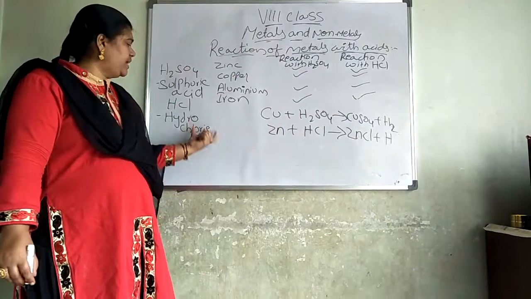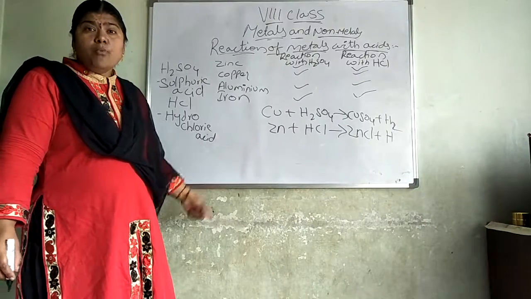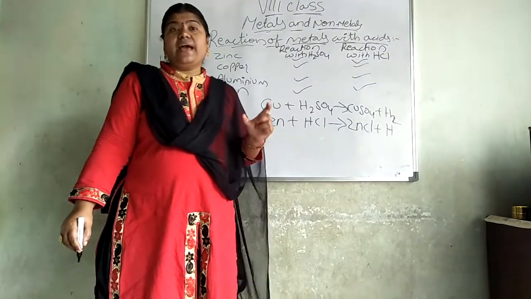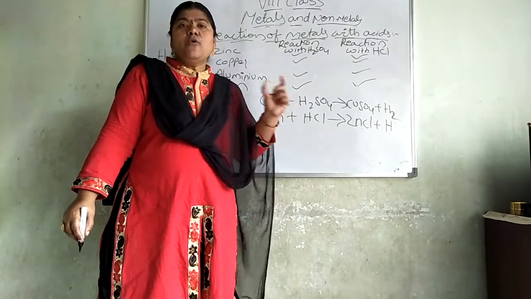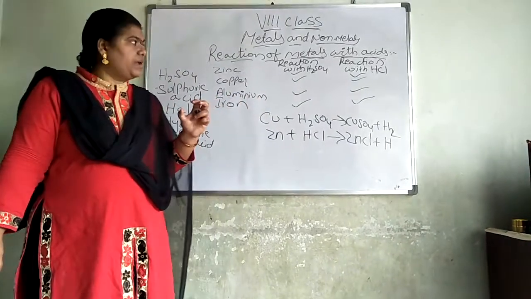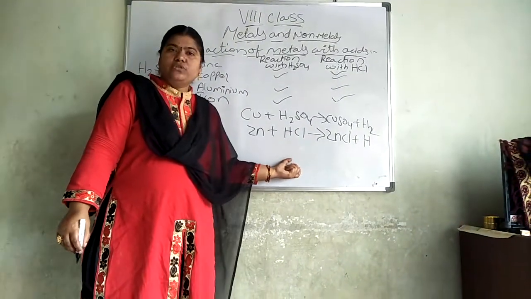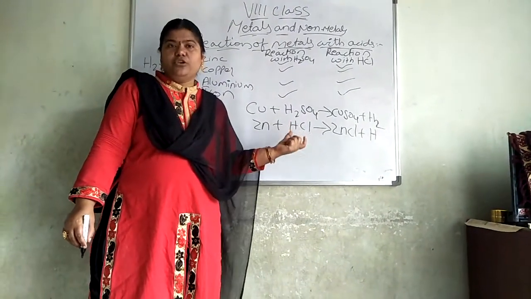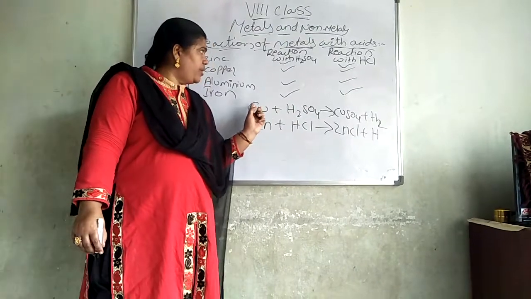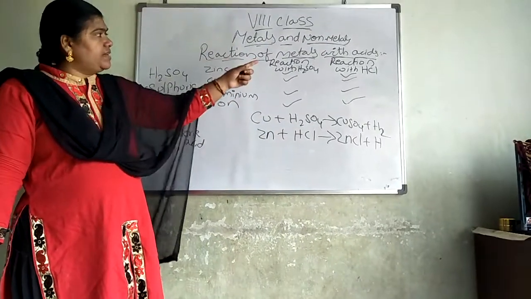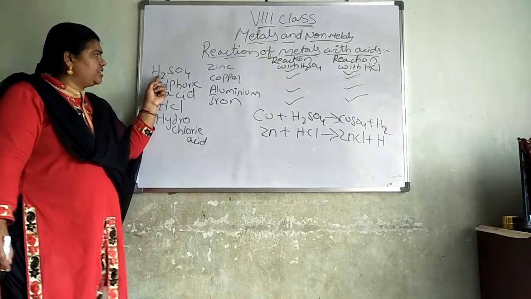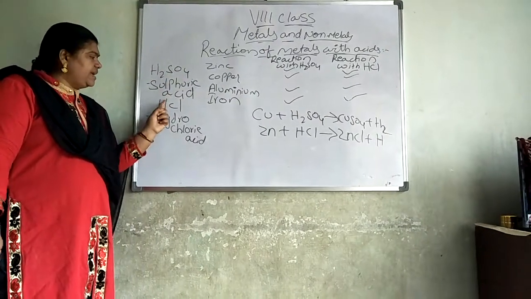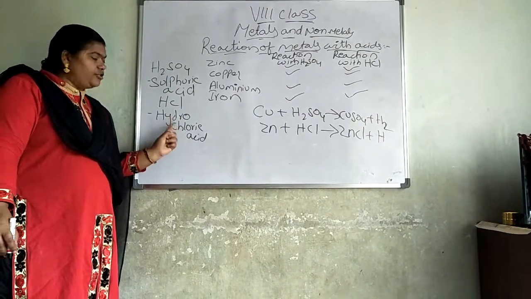You know that sulfuric acid and hydrochloric acid are both concentrated acids. Concentrated means very powerful, we will say. When we are using these acids, we will dilute them. Now got the point? So reaction of metals with acids, and now you see here H2SO4, sulfuric acid, HCl, hydrochloric acid.